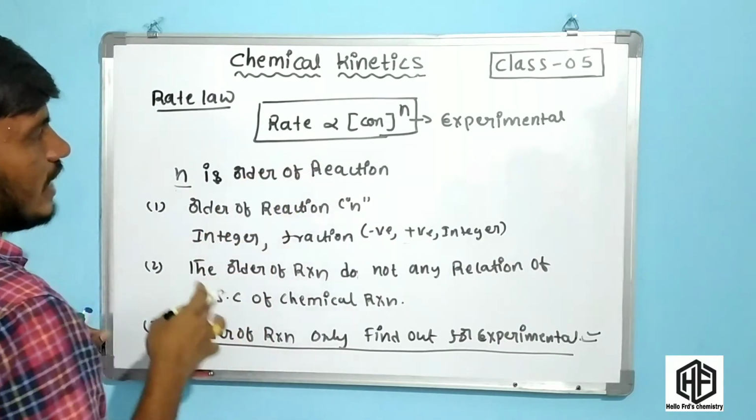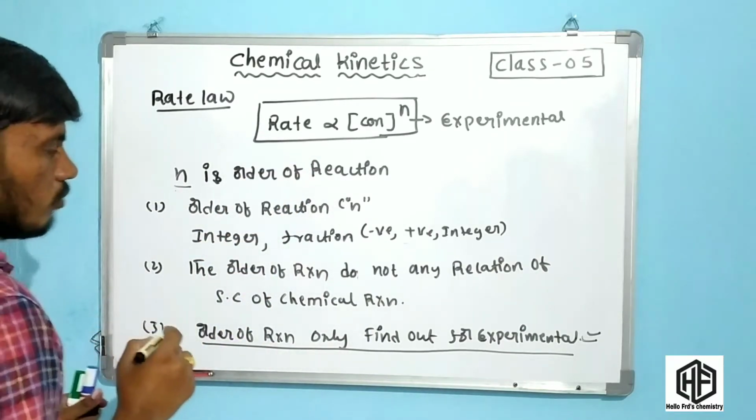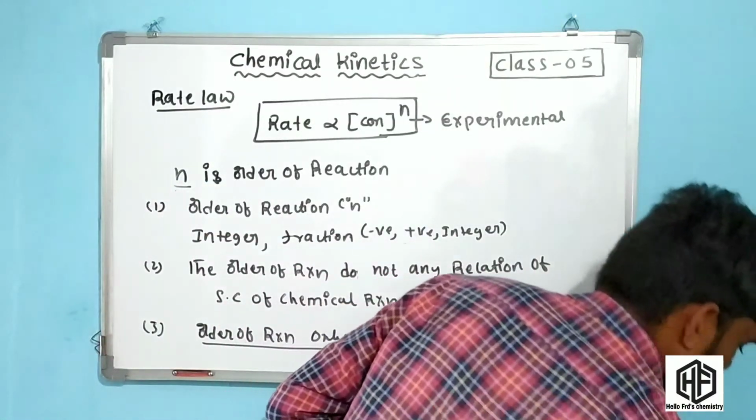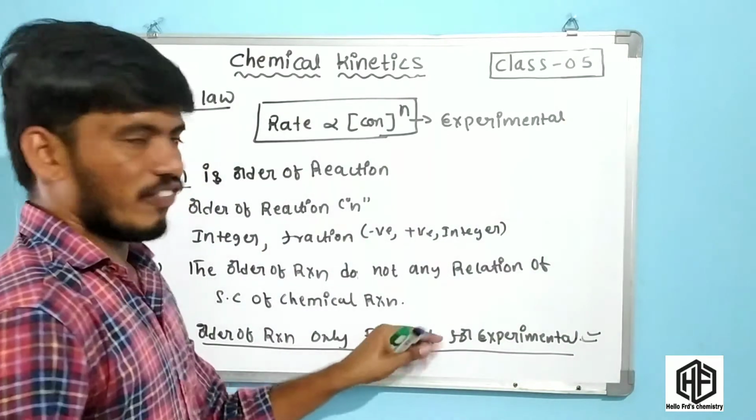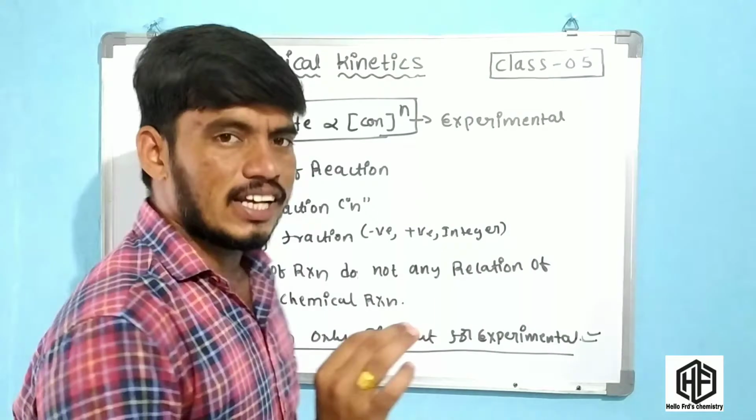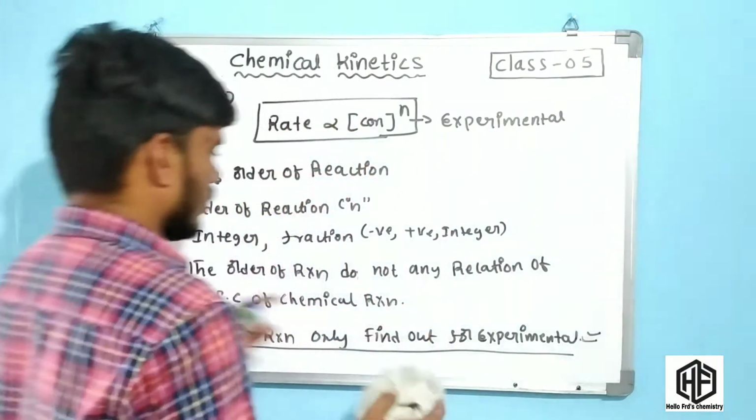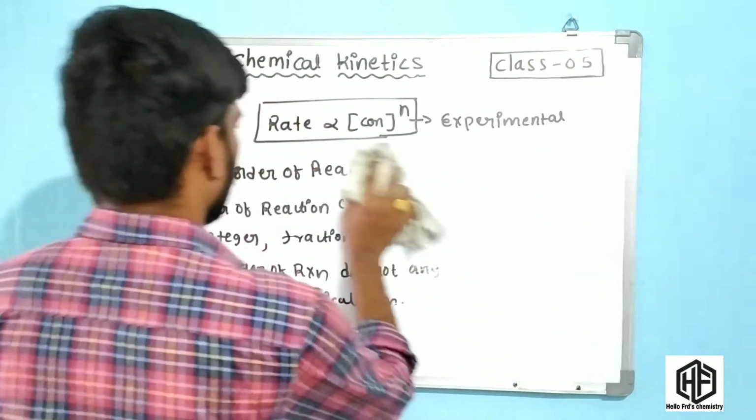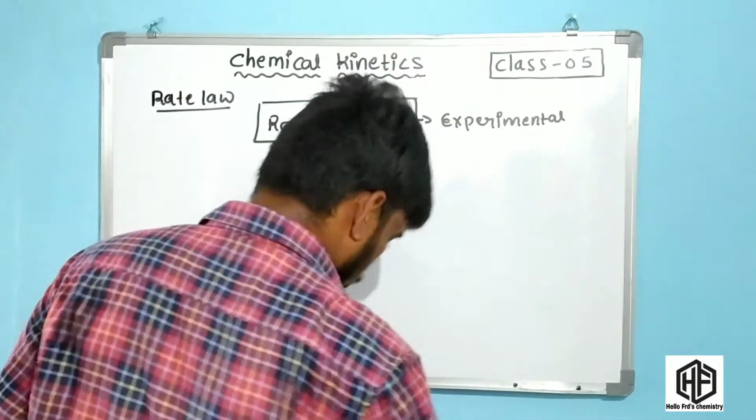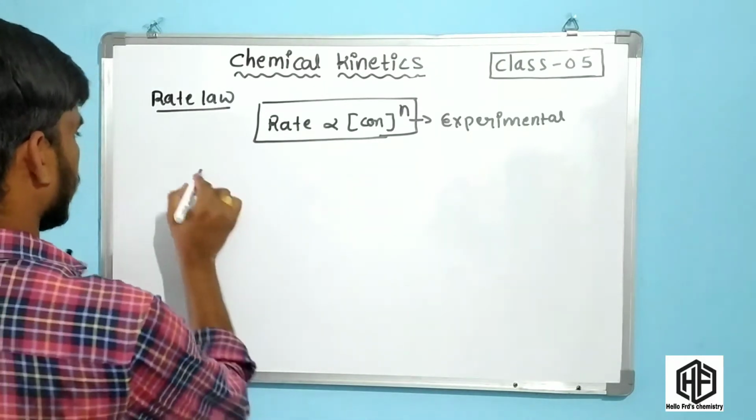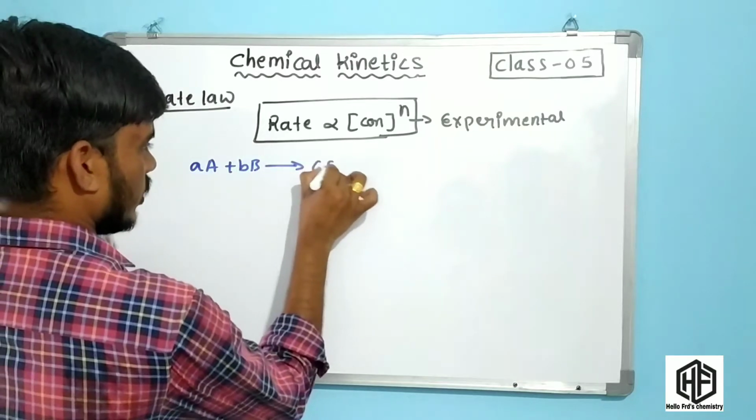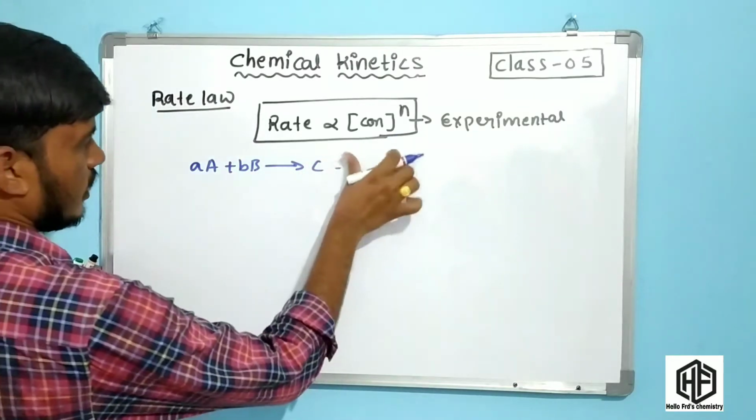Now, the rate is directly proportional to the concentration. One more important point, friends: now we have to consider a hypothetical reaction. The reaction is aA plus bB gives cC. This is the hypothetical reaction.